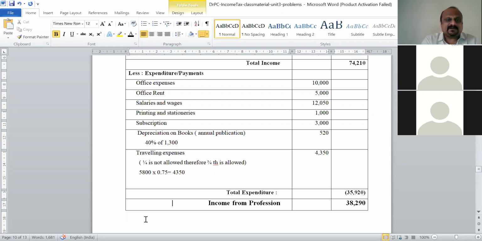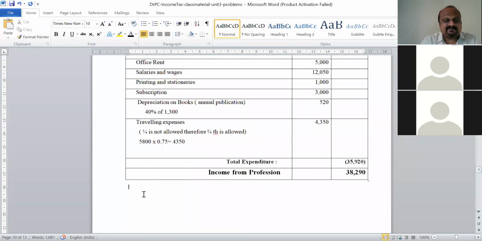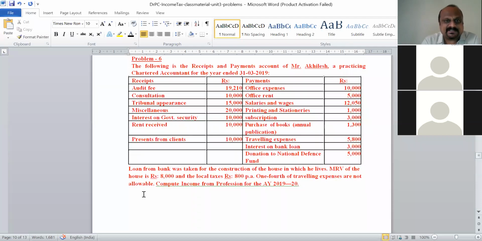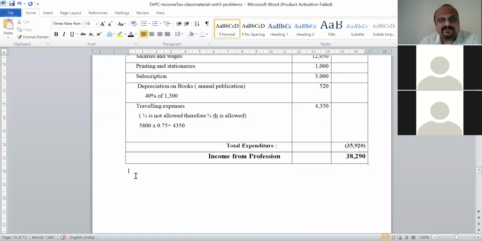So the income from profession of this person is 38,290. Whatever working notes we have done while solving the problem, we have to write everything down. Supposing we have not considered rent received and interest on government security in the income, we should write in the working notes why we have not considered these two. Similarly, we have not considered interest on bank loan and donation to National Defence Fund. Why we have not considered those also we should write in the working notes below, with everything we have done in solving this problem.